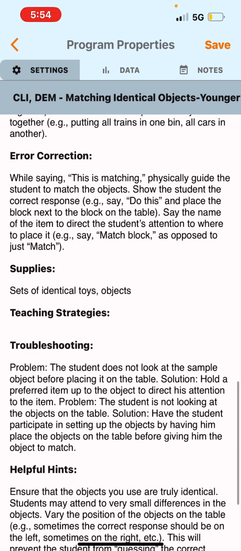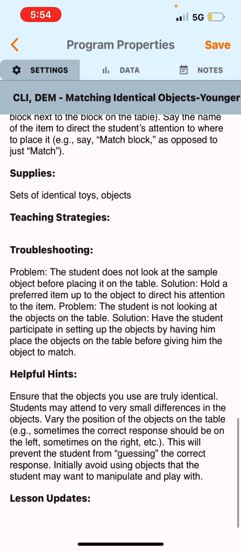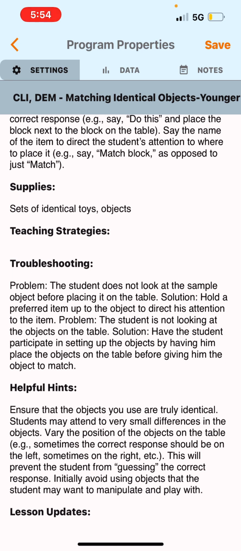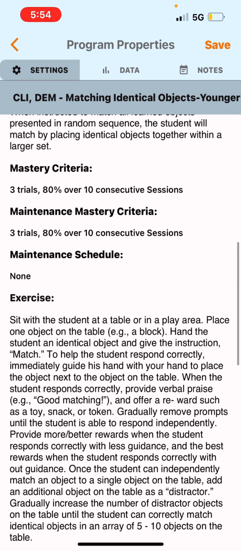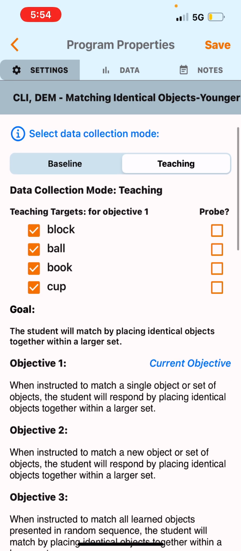What does error correction look like? The supplies you're going to need, any troubleshooting, and some helpful hints will all be on this tab. Okay, so then we're going to save that here on the right hand corner.